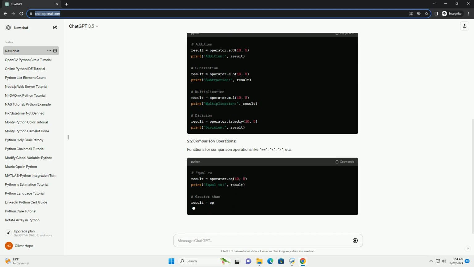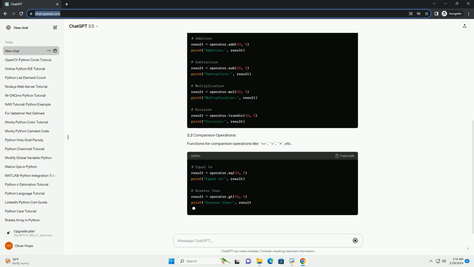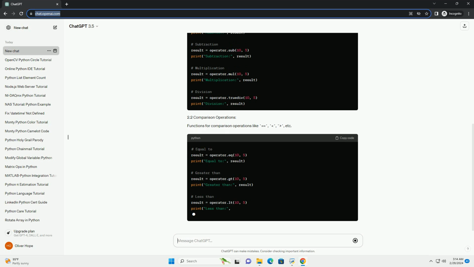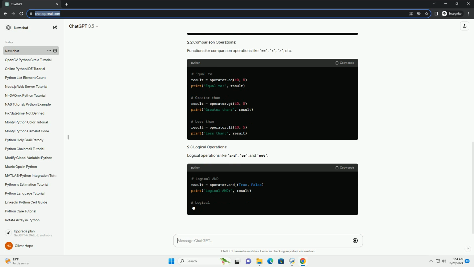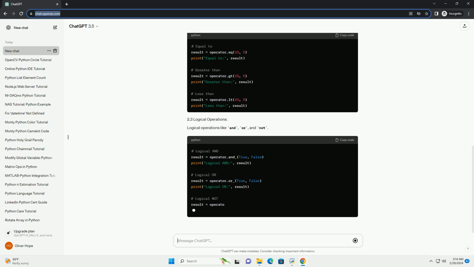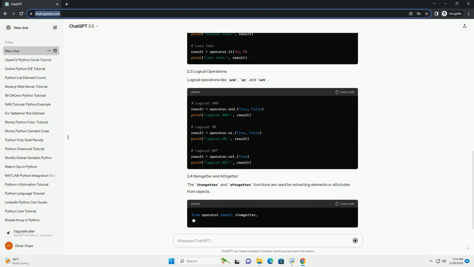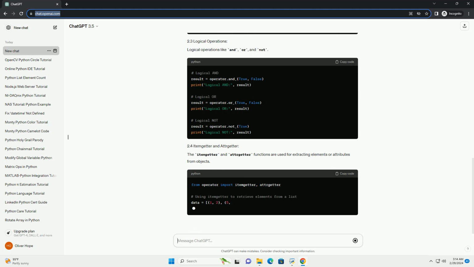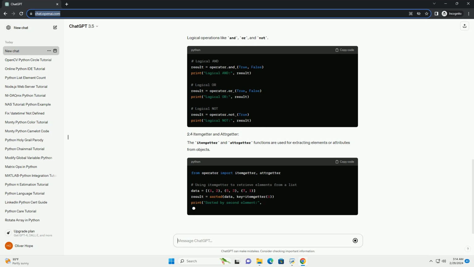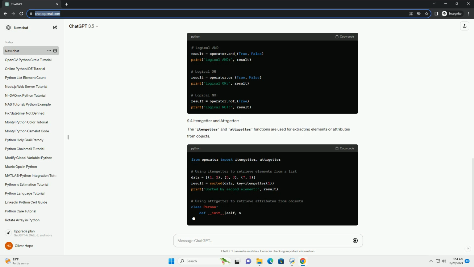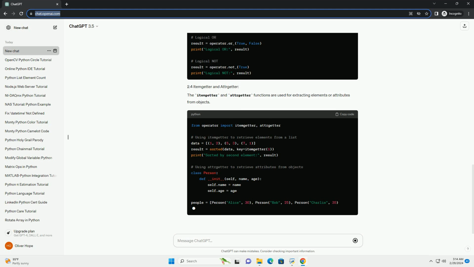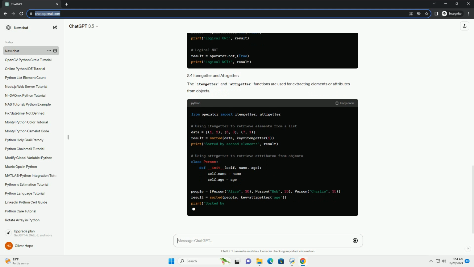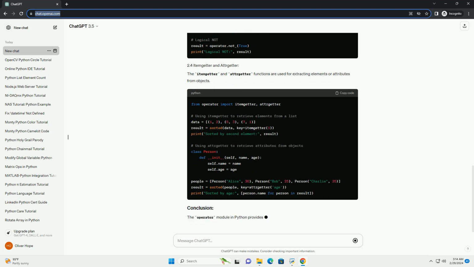its usage. To use the operator module, you need to import it into your Python script or program. The operator module provides functions for basic arithmetic operations, functions for comparison operations like equals, etc., logical operations like AND, OR, and NOT. The itemgetter and attrgetter functions are used for extracting elements or attributes from objects.